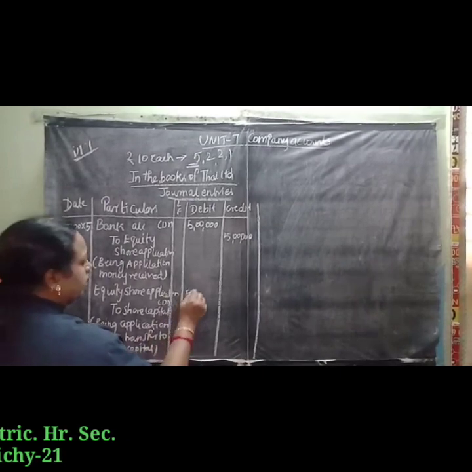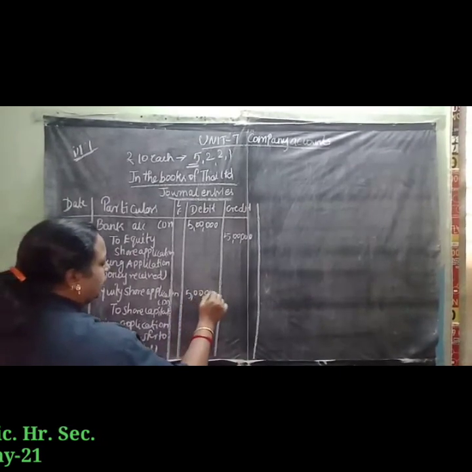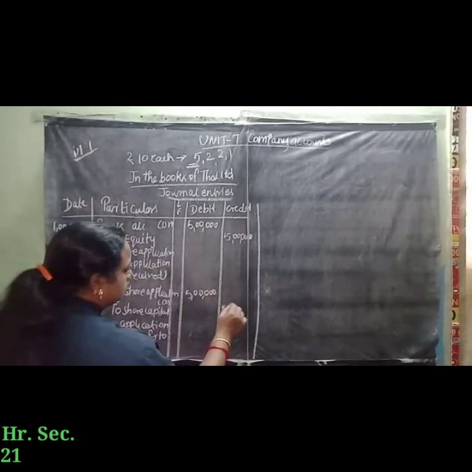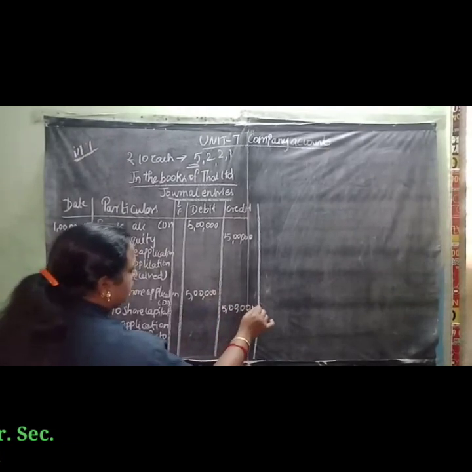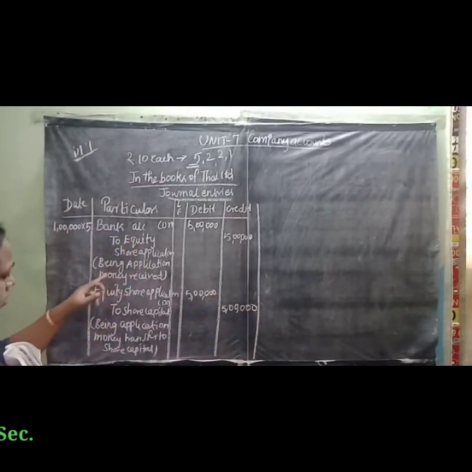Same amount, 5 lakh. So for application we have to write two entries: first, application money received, then second, the money transferred to the share capital.